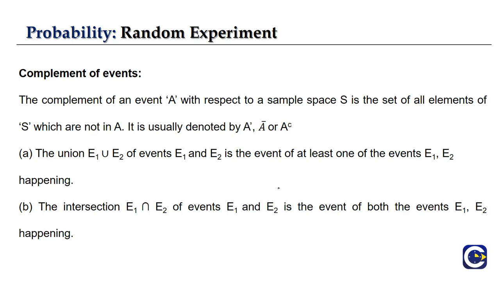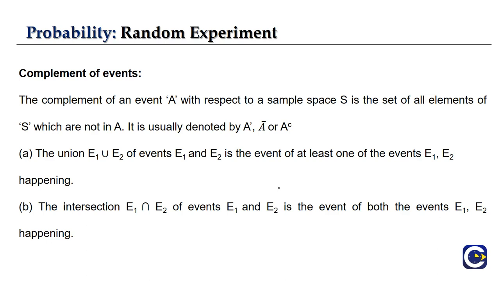So now let's see our next one, that is the complement of events. As we know, in sets also we have discussed the complement of a set, if you remember. Similarly here we have the complement of events.